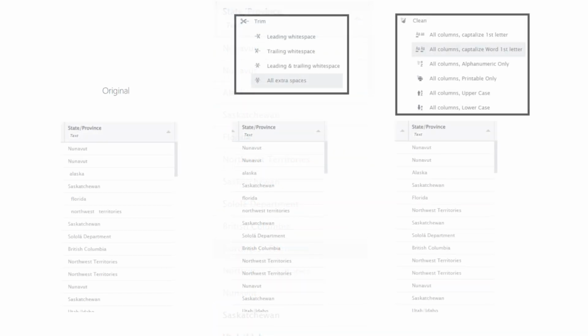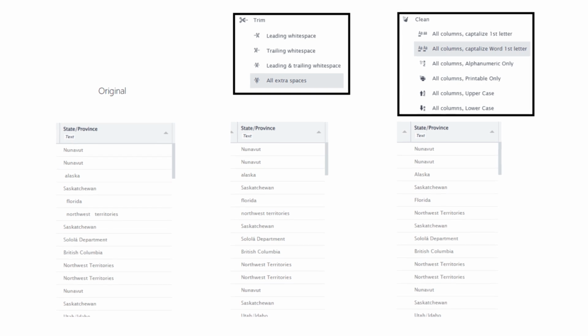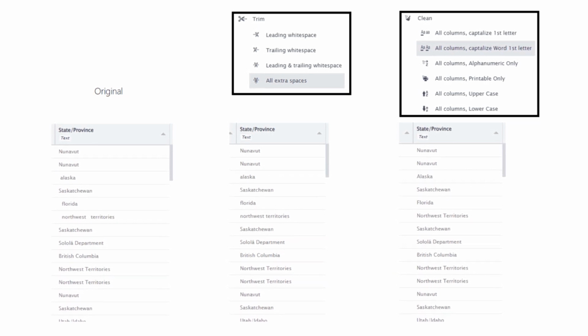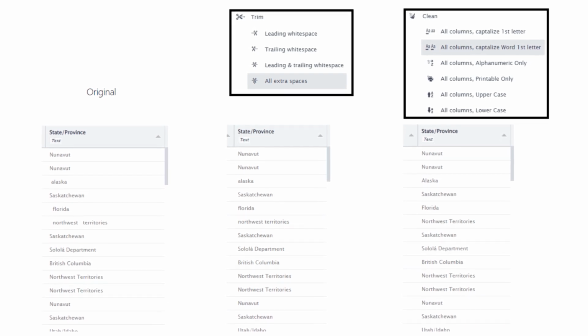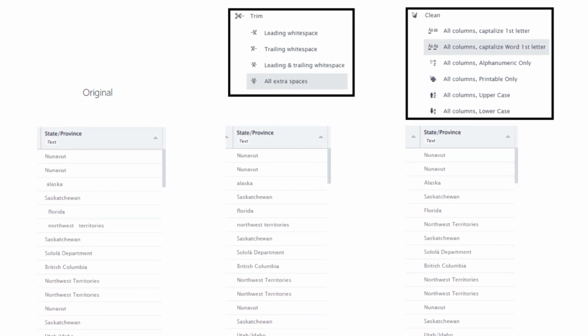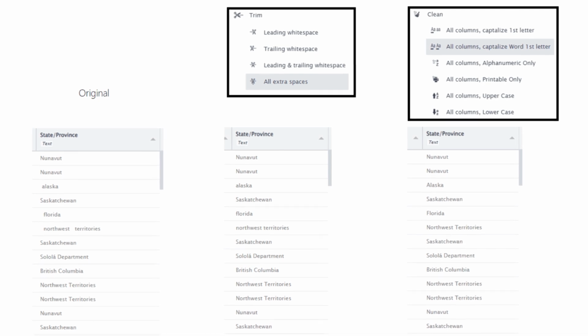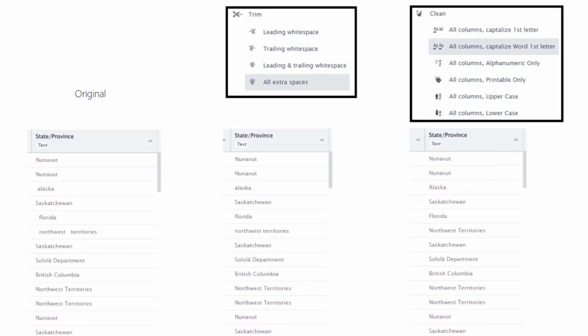This is a summary of the two cleaning operations we have just applied to the state-province column. Starting on the left, we trimmed all extra spaces, and then we capitalized the first letter of every word. You can see how the column values changed with each step.